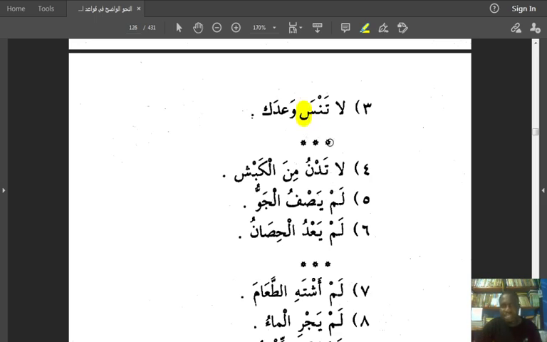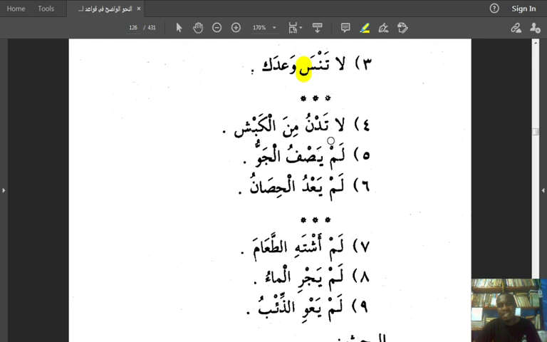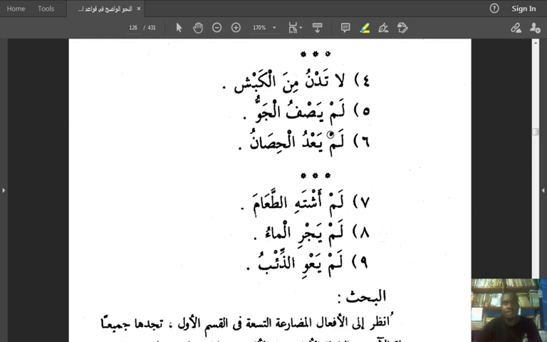Tansa here, we can see that the alif has also been deleted. Okay. La tadnu min al-kabshi. La tadnu. You remember the verb tadnu, it ends with waw. Waw has been deleted. Do not get close to the ram. Lam yasfu. You remember yasfu is yasfuwa. Yasfu with waw at the end. Waw has been deleted from here.